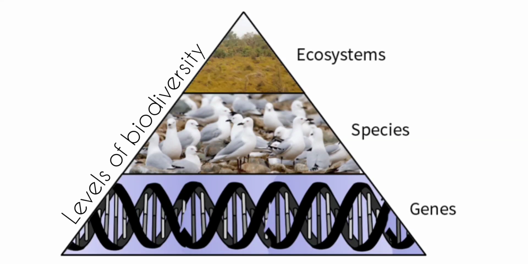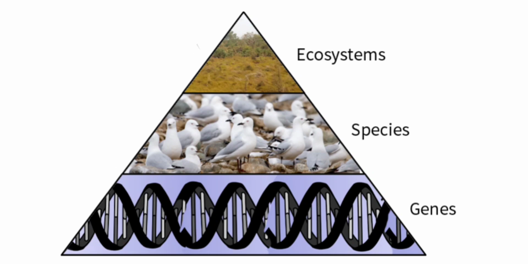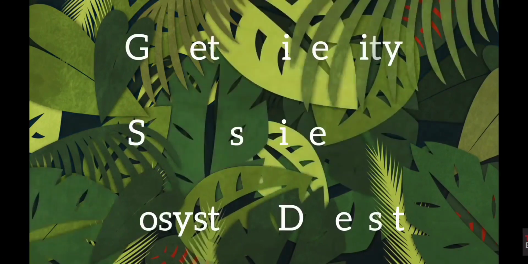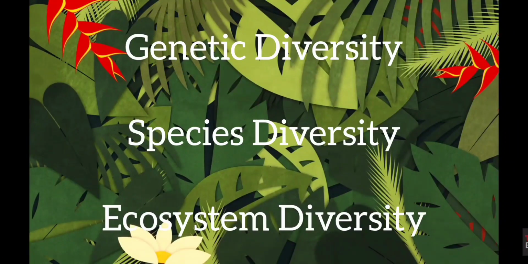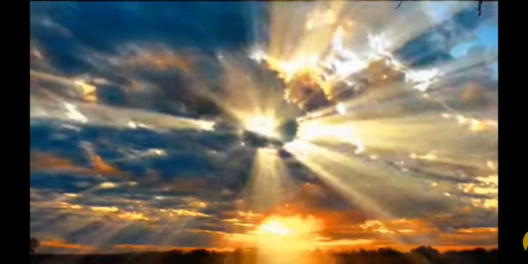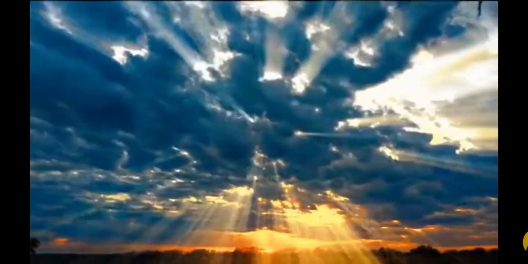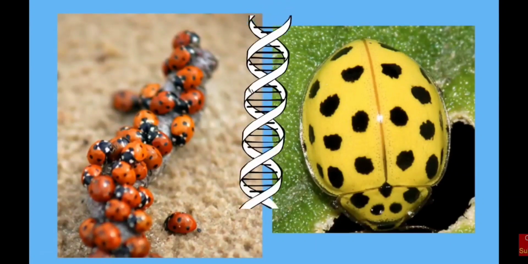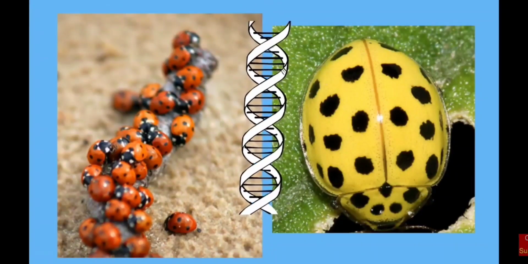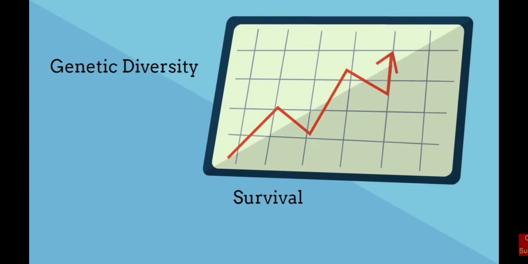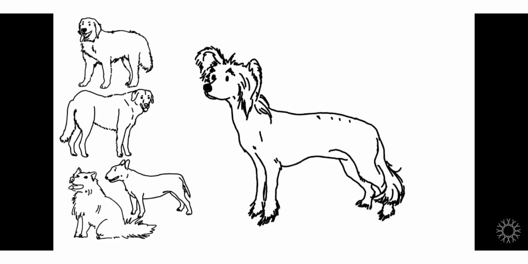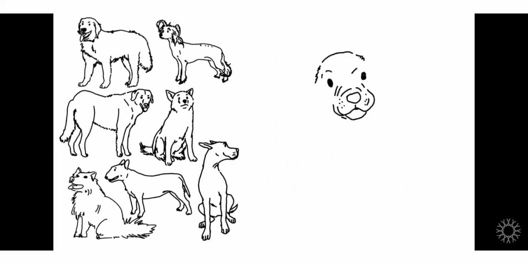Now, we are going to discuss the levels of biodiversity. Biodiversity is usually explored at three levels: genetic diversity, species diversity, and ecosystem diversity. These three levels work together to create the complexity of life on Earth. Genetic diversity is the variety of genes within a species. Each species is made up of individuals that have their own particular genetic compositions. This means a species may have different populations, each having different genetic compositions.